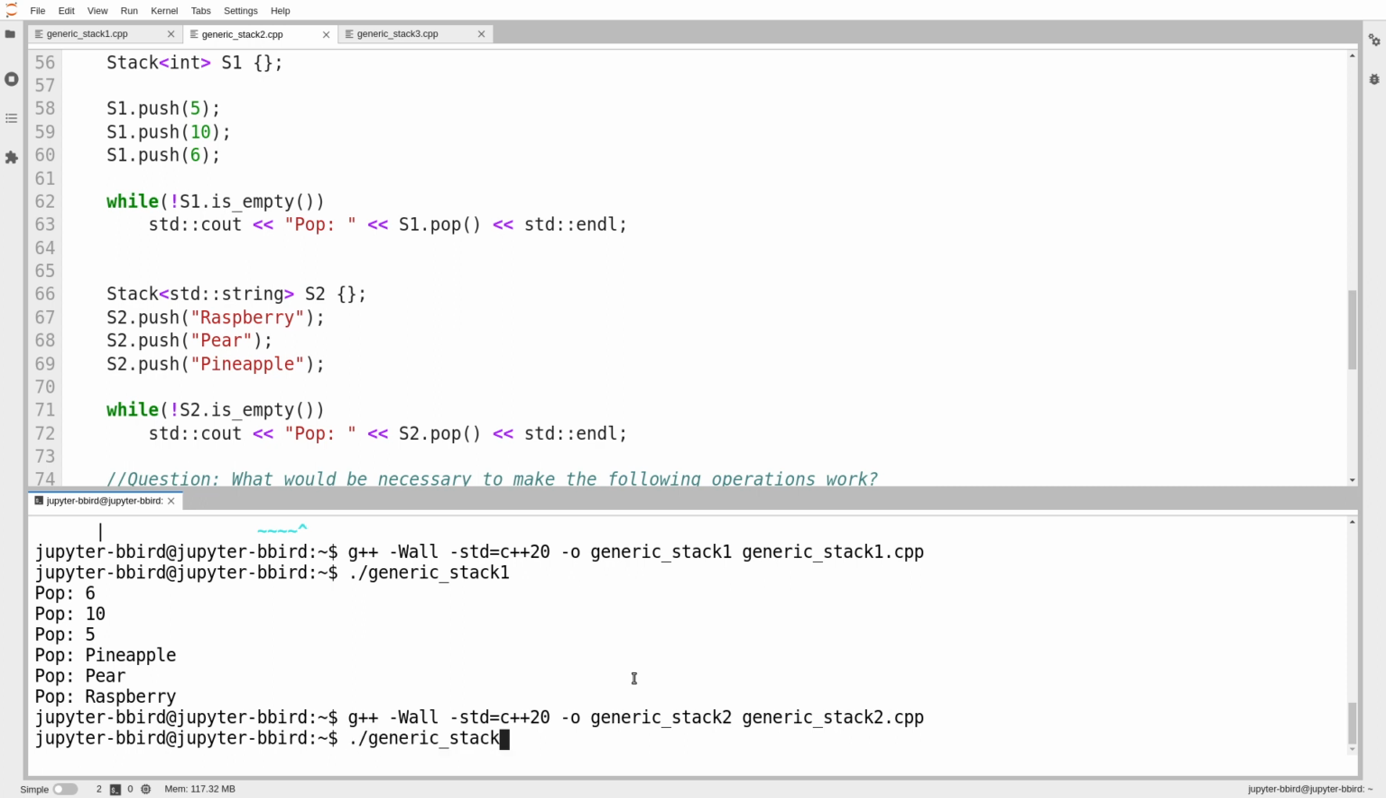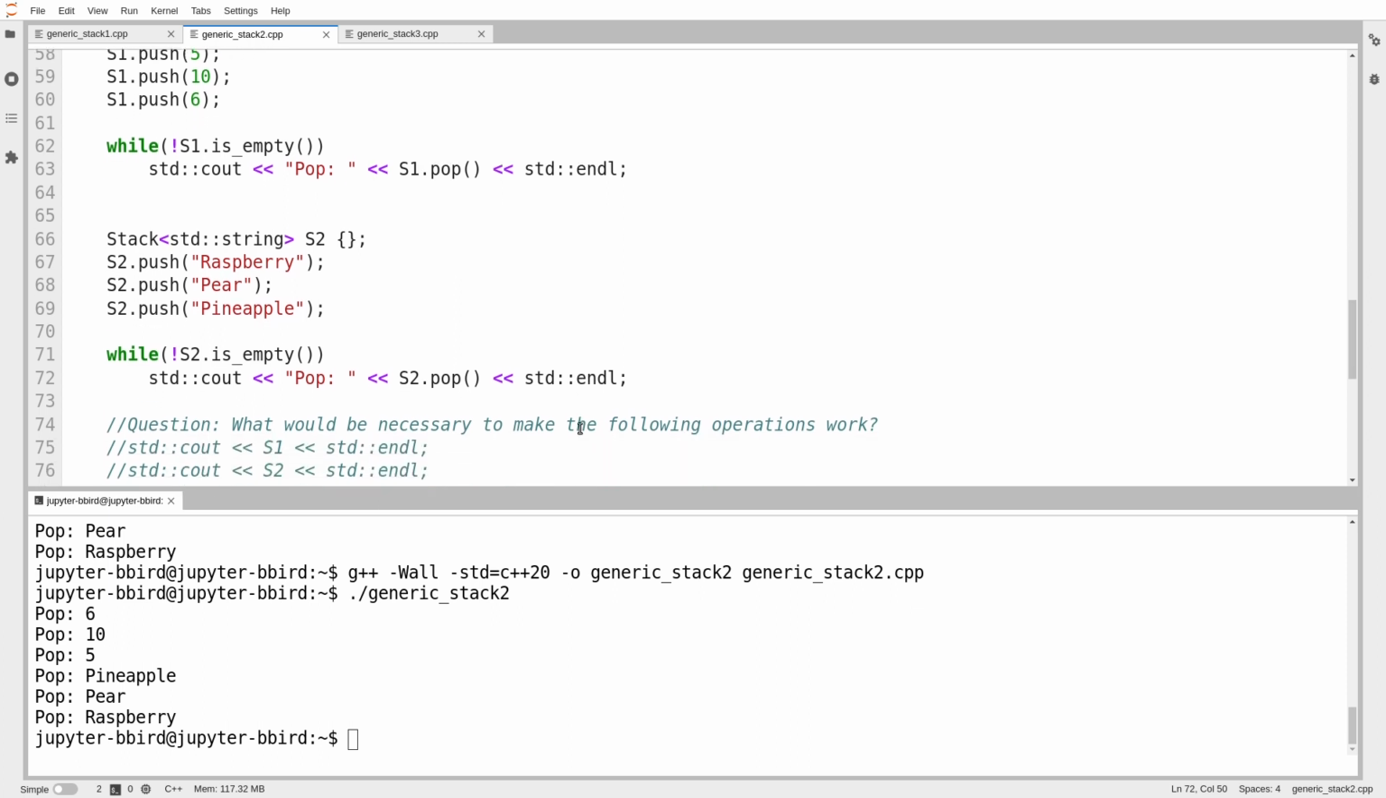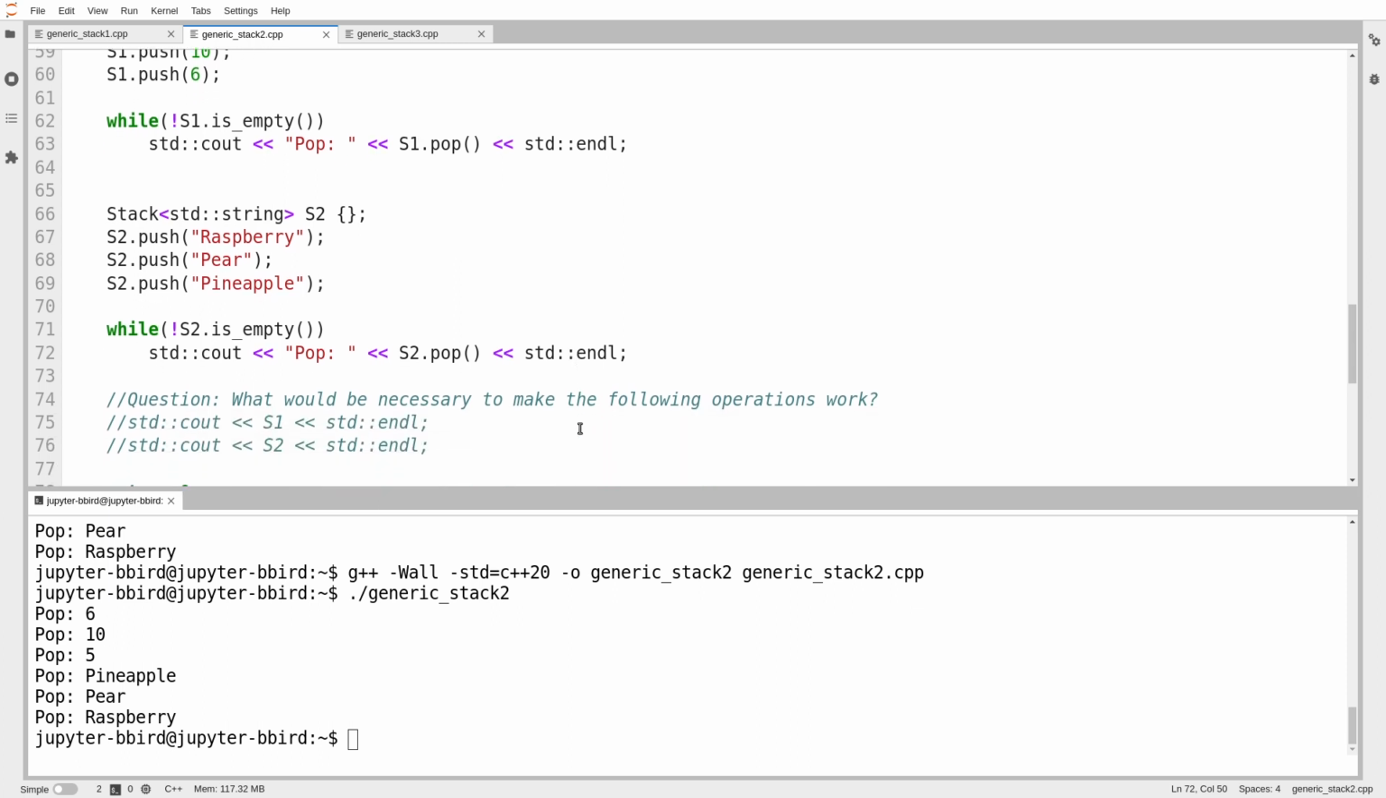There we go, and it does compile, and I can run it, and it does give the correct output. And I have one more question. This is a nasty one. So what if I wanted to print out these stacks? And I really shouldn't do this because the whole point of the stack is that I can only see the top element. But while we're on the subject of templated classes, let's talk about it.